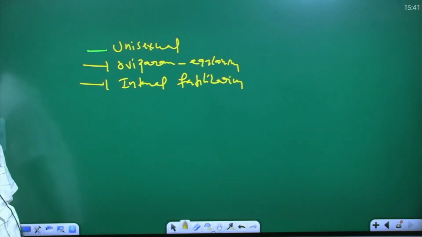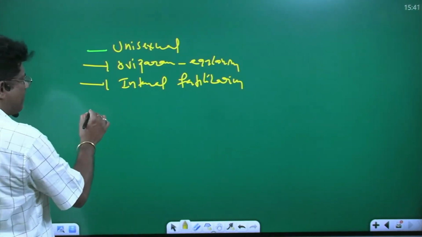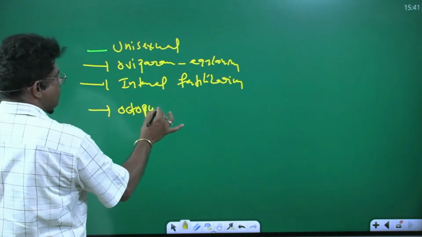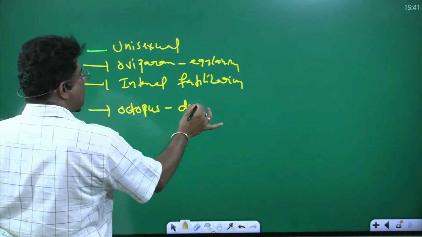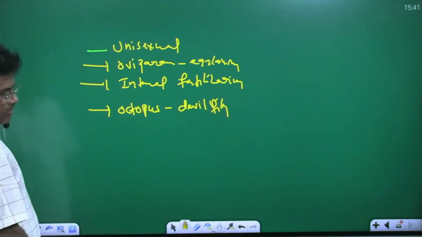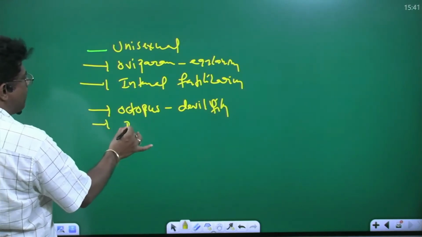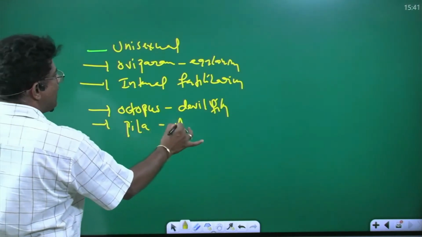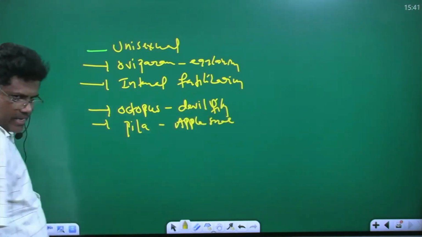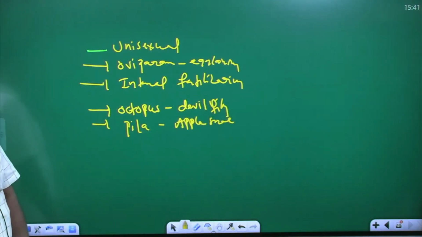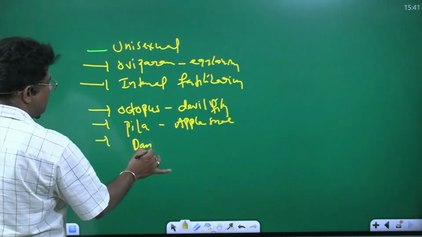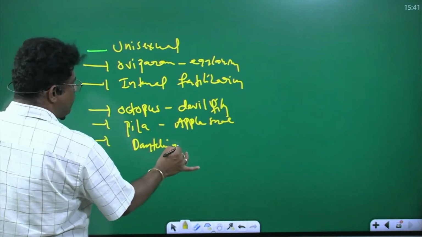So many examples are there. For example, take the octopus. Octopus is known as the devilfish. Pila is known as the apple snail. Dentalium is known as the tusk shell.